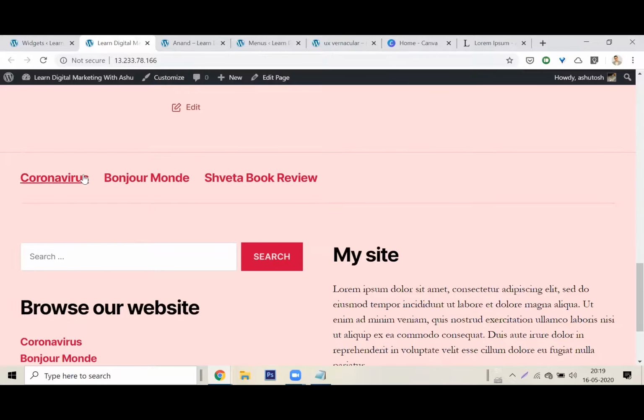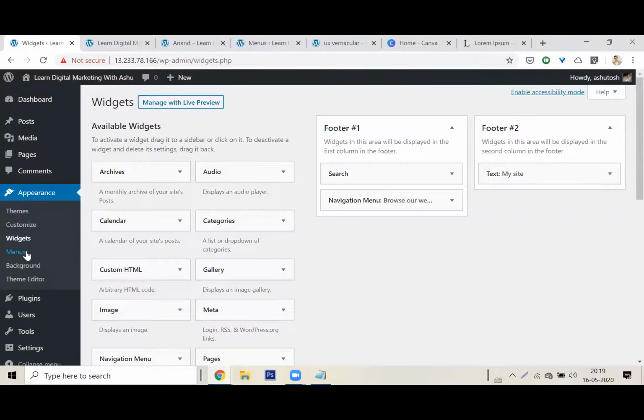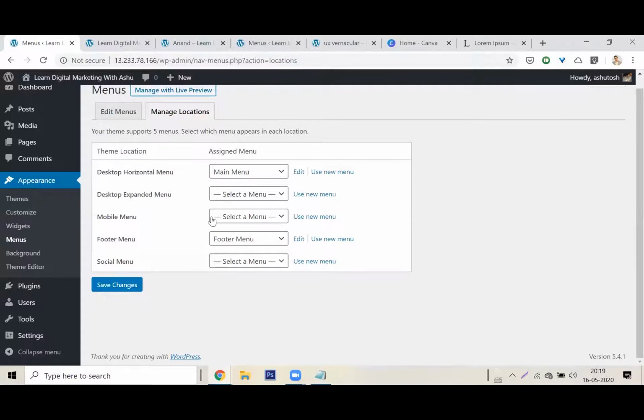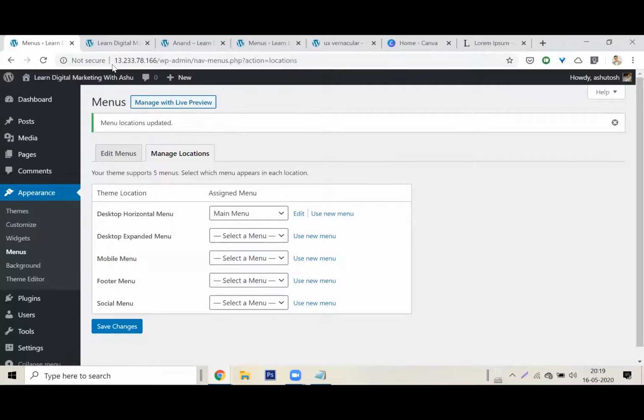I don't know where this came from. This must be some other menu. Oh, this is the footer menu, isn't it? Look. Whenever you talk about WordPress, there is always a lot of, oh my god. So this is one of the oh my god moments. I don't need the footer menu. I want to just leave it behind. My footer menu is already in the widget.